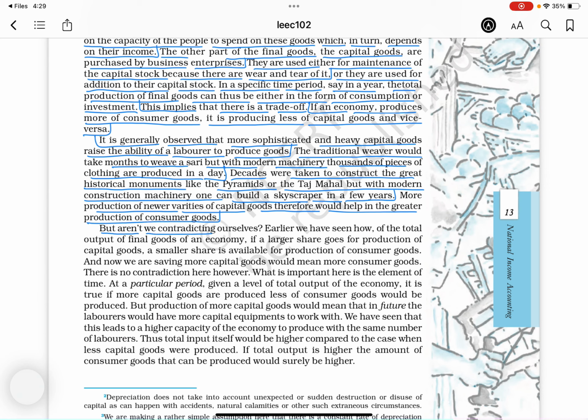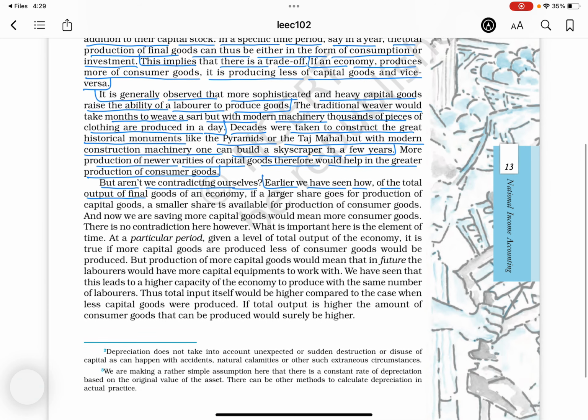More production of newer varieties of capital goods, therefore, would help in the greater production of consumer goods. But are we not contradicting ourselves? Earlier, we have seen how the total output of final goods of an economy is divided. If a large share goes for production of capital goods, a smaller share is available for production of consumer goods, and now we are saying more capital goods would mean more consumer goods. There is no contradiction here.